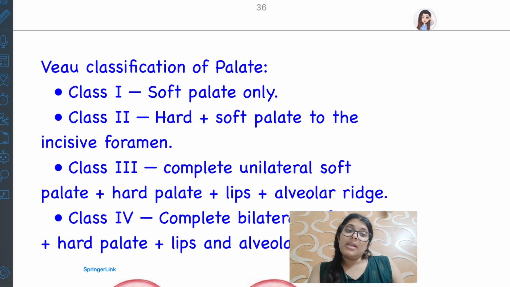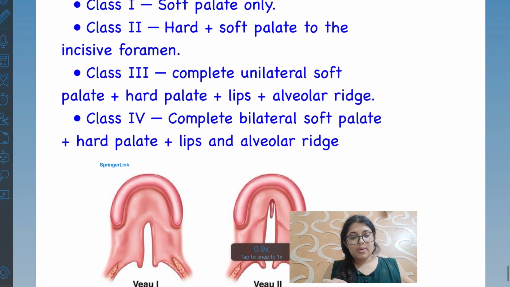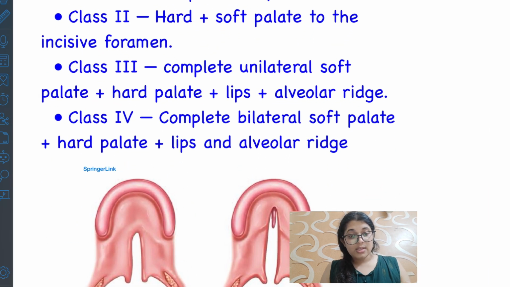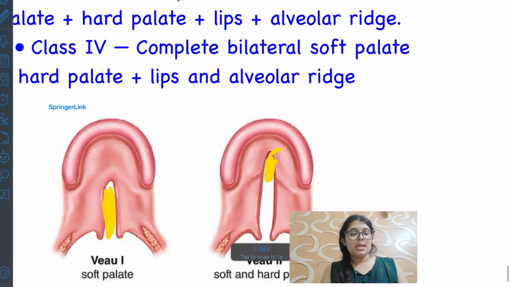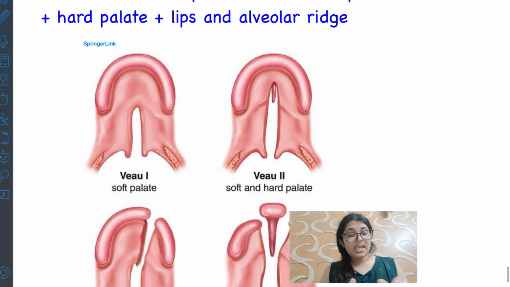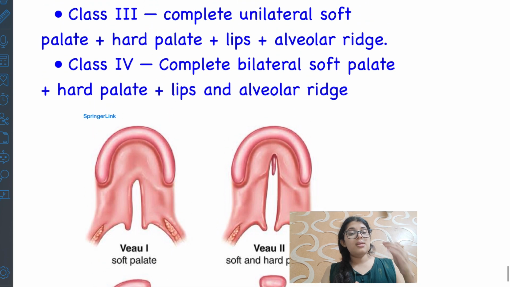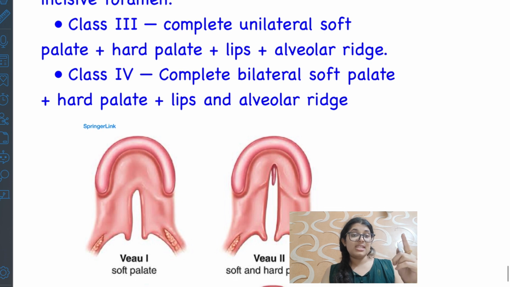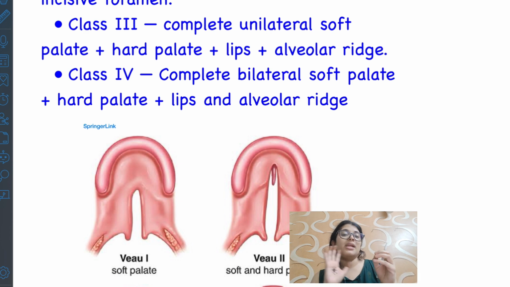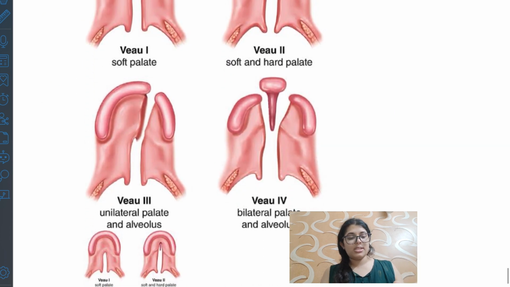Next, very important, cleft lip and cleft palate classification was given by Veau's classification. As you can see in this picture, class 1 involves only the soft palate. Class 2 involves the hard palate and the soft palate with the incisive foramen. In this picture you can see the incisive foramen is there. Next, class 3 is complete unilateral cleft, which involves the soft palate, hard palate, incisive foramen, the lips, as well as the alveolar ridge. And class 4 is bilateral cleft, which involves the soft palate, hard palate, the lips, and the alveolar ridge, as you can see in this picture.